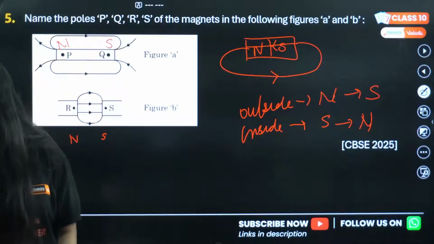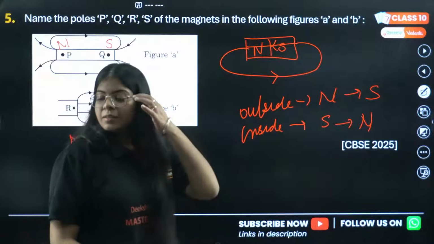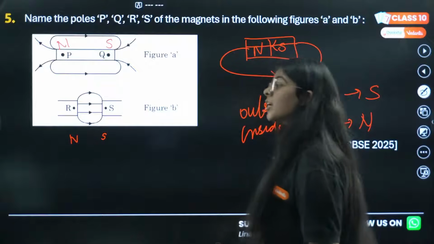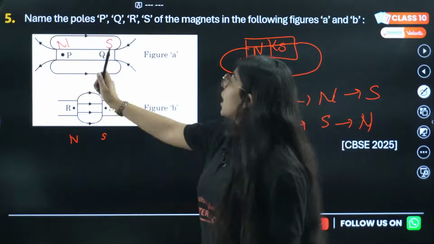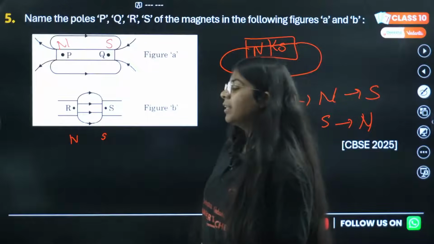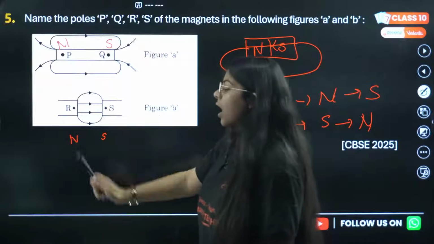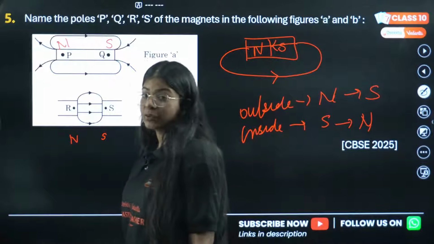Hello ma'am. Hello Srishti. Saloni, good evening Saloni. We are doing this question. You need to tell what are these poles. Either they are north or south. P, Q, R, S. This is a board question of 2025.